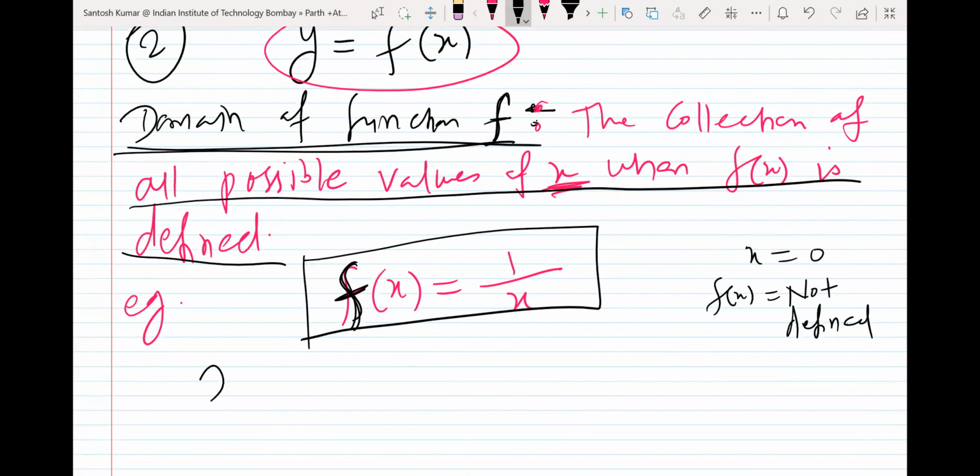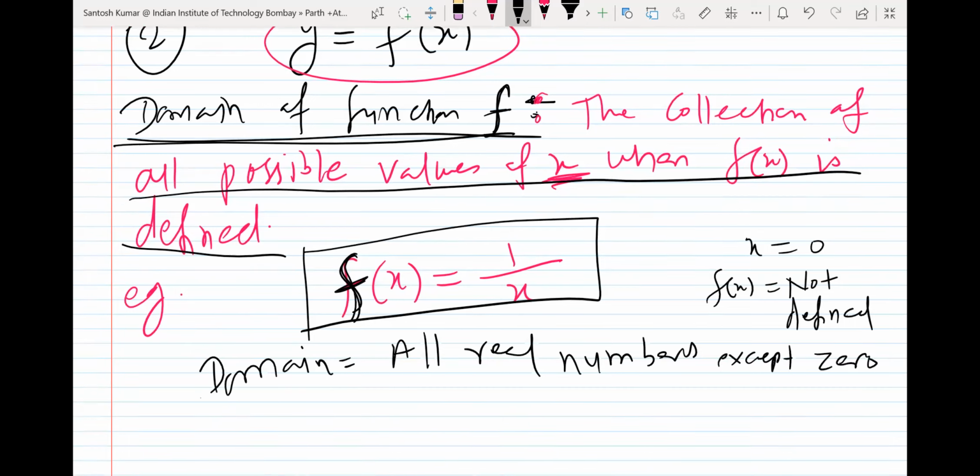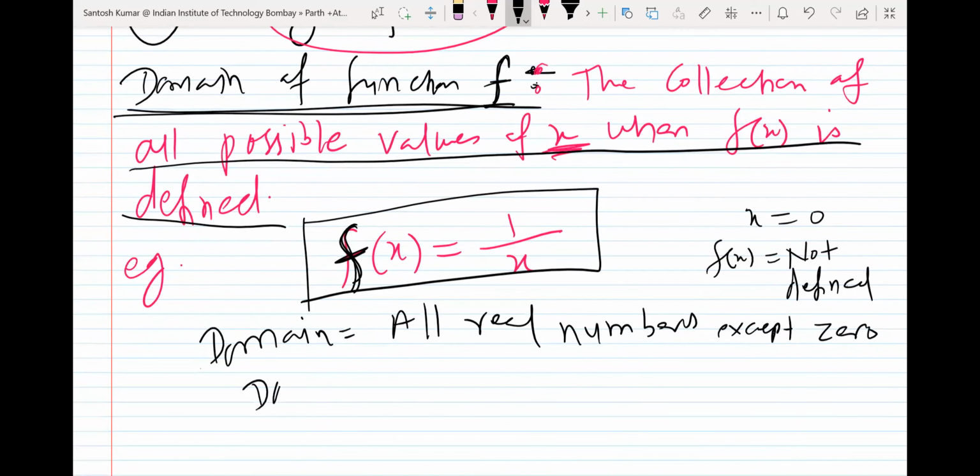So the domain of this particular function will be all real numbers except 0. In mathematical sense I will write: domain is R minus {0}, meaning we accept all real numbers except 0.